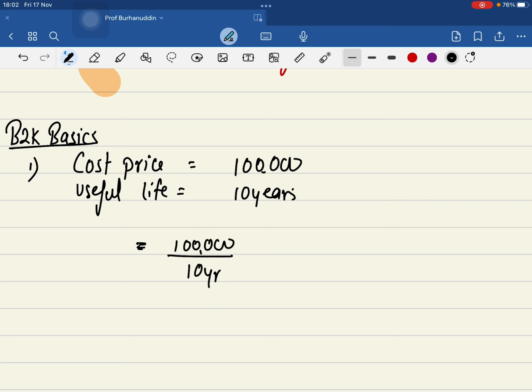So every year your expense is 10,000. Do you understand that? Yeah. First year 10, second year 10, and then 10 year में तो खत्म हो जाएगा because you are estimating that life is this much. So can I say the estimated useful life? I can say estimated ना, yeah, because it's not gonna be 10 years exact. It can be 12 years.